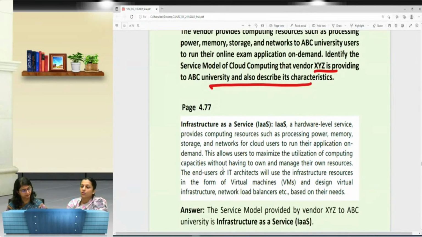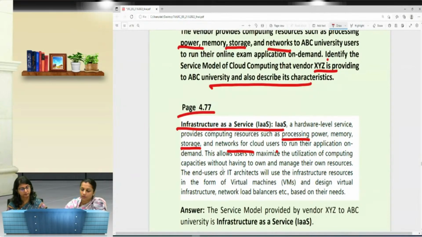So here in the question it mentions processing power, storage, memory, and network. When we see the definition on page 4.7 of your study material: hardware-level service provider, computer resources such as processing power, memory storage, network for the cloud to run the application. So the very first question, I make it clear, is infrastructure as a service.